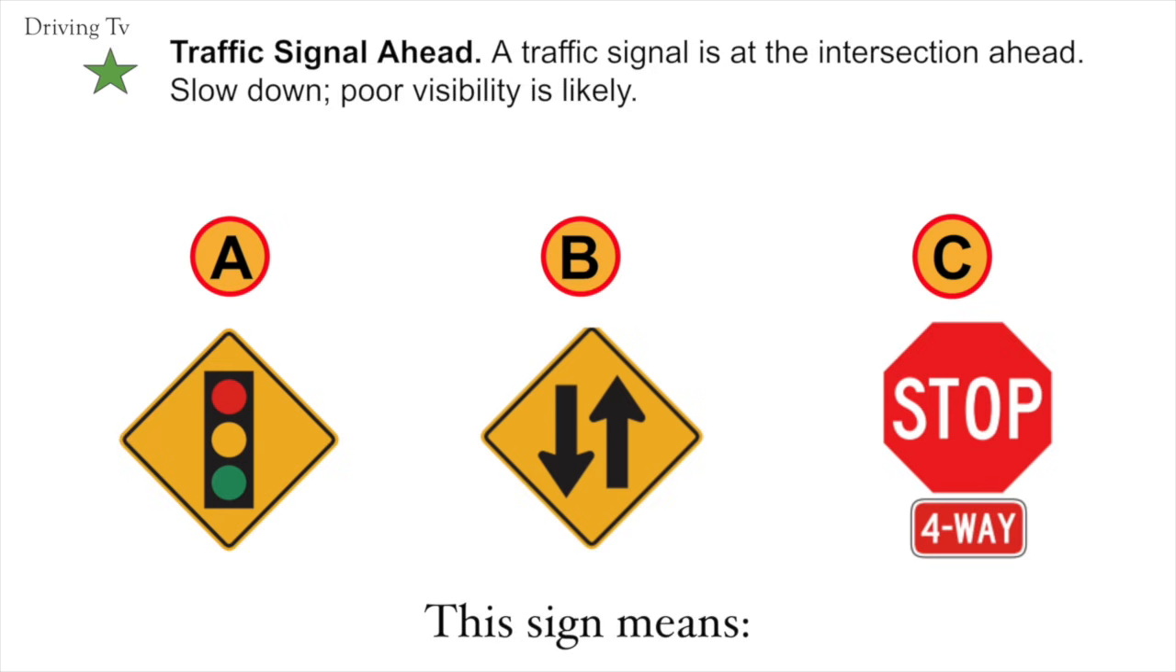Traffic signal ahead. A traffic signal is at the intersection ahead. Slow down. Poor visibility is likely. Correct answer, it's A. Traffic signal ahead.